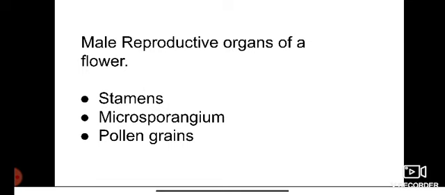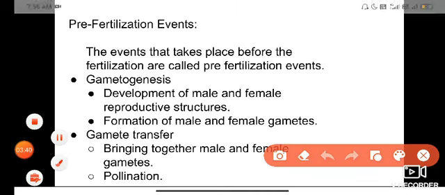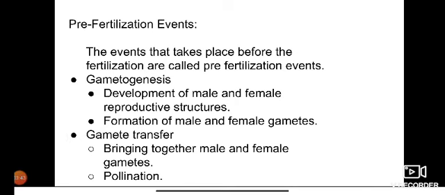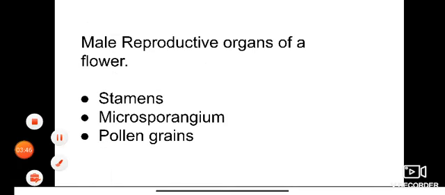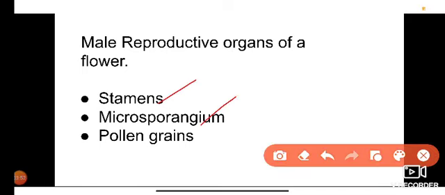In the last class, we studied about the flower. In a flower, both male and female reproductive organs are present. The male reproductive organs are the stamens, and the female reproductive organ is the pistil. The male reproductive organs are the stamens, microsporangium and pollen grains. These are the male reproductive organs of a flower.